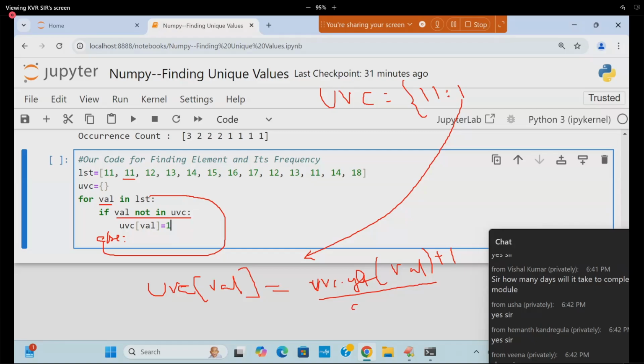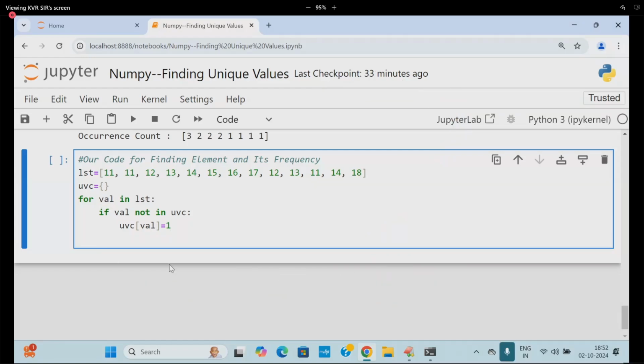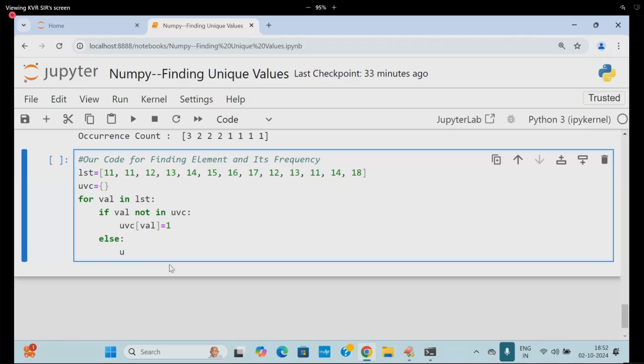In another way, you can write UVC of val, which will give you that 11's value, plus 1. These are all dictionary concepts at Python level. So in the else part I am writing UVC of val is equal to UVC dot get of val plus 1. That's all.